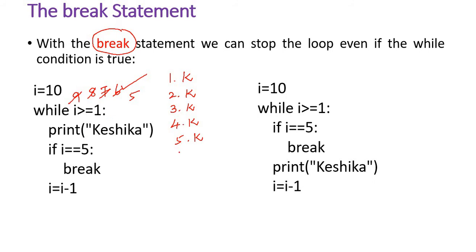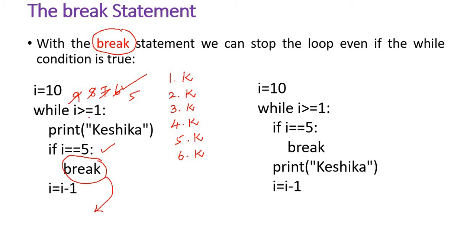For 5 it prints Keshika. Now it checks whether i is equal to 5. The condition is satisfied. So what it does, it just breaks, it just comes out.